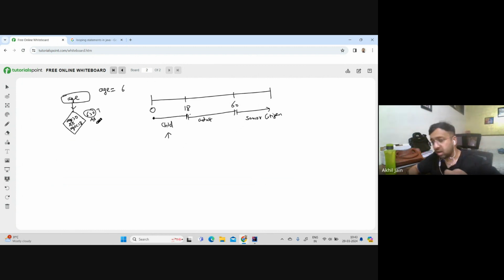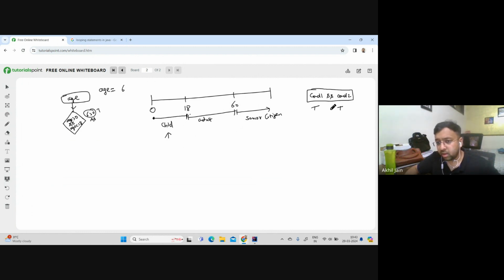If you are using an and operation, it means you have condition 1 and then you are using ampersand ampersand and you're doing condition 2. Overall you need to know whether the condition is true or false. So let's say condition 1 returned true and condition 2 returned true.